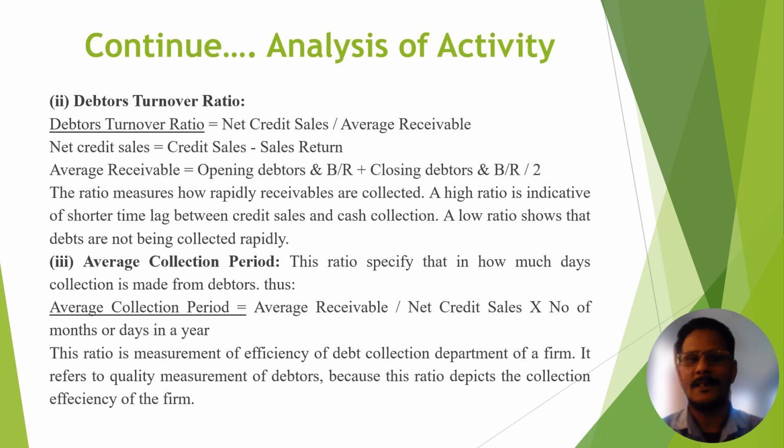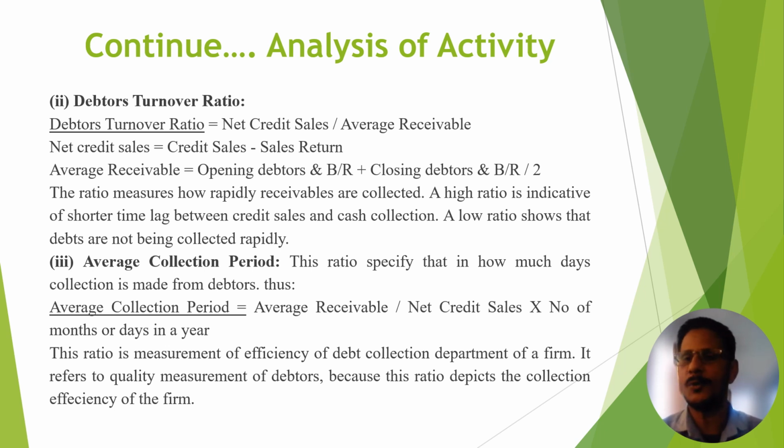Okay. When we calculate any average, average means opening plus closing divided by 2. So here, opening debtors and bills receivable plus closing debtors and bills receivable divided by 2. Now this debtor turnover ratio measures how rapidly receivables are collected.